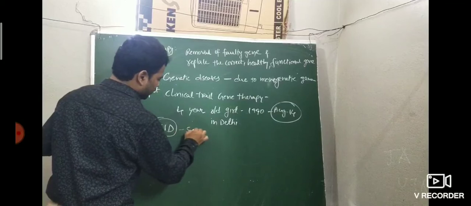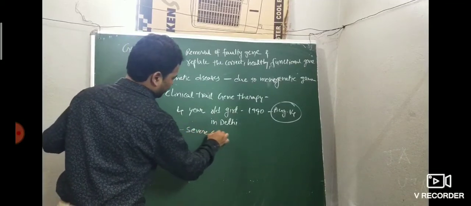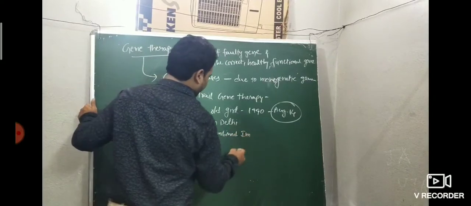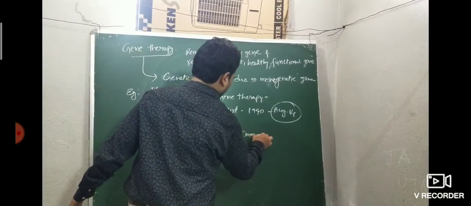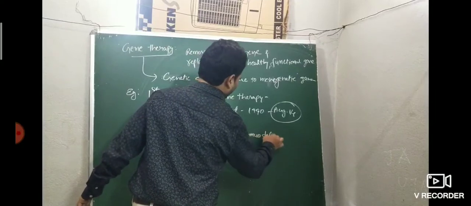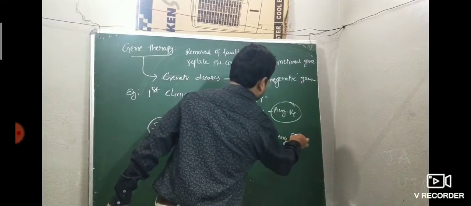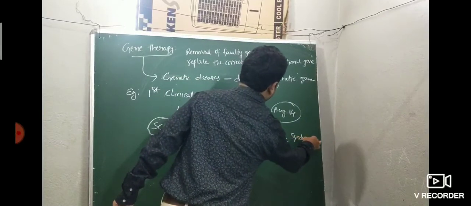SCID means what, sir? Severe combined immunodeficiency syndrome. How does it come, sir?